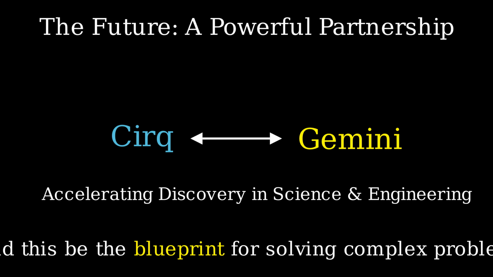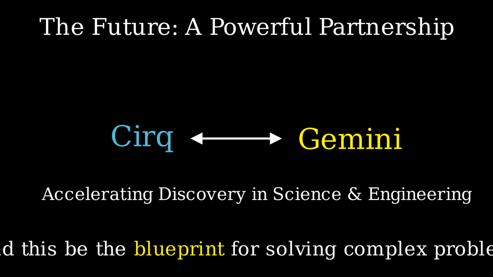The overall trajectory seems pretty clear, doesn't it? It's this continuous push to integrate and refine how AI, especially these large language models, can become truly indispensable tools in quantum computing. It's about blending the best of what established quantum libraries like Cirq offer, the structure, the physics, with the sort of pattern-matching power and flexibility of modern AI, unlocking new possibilities.